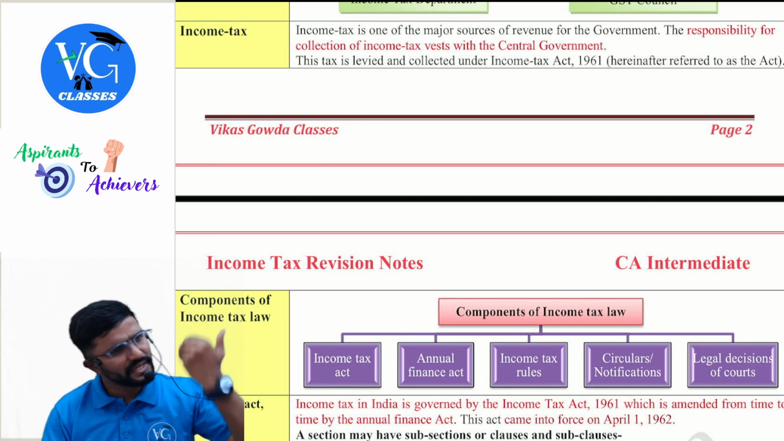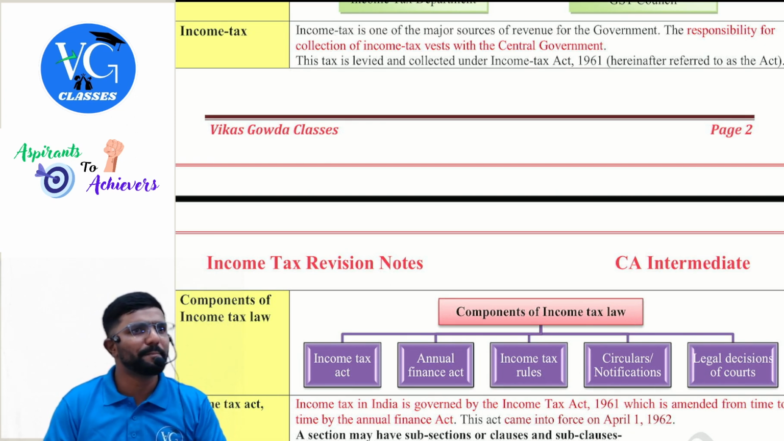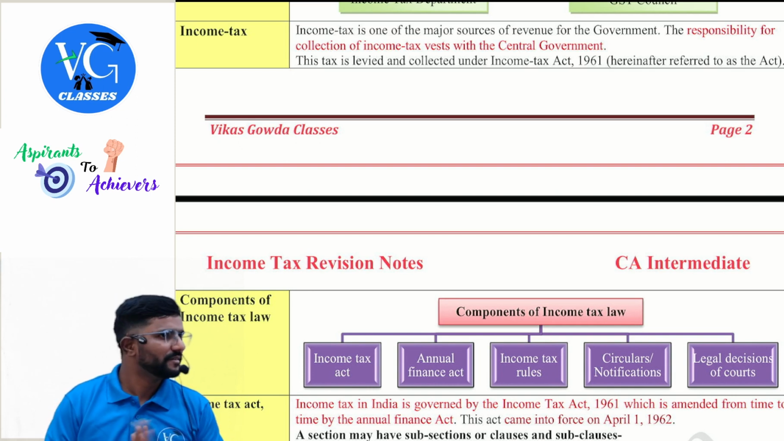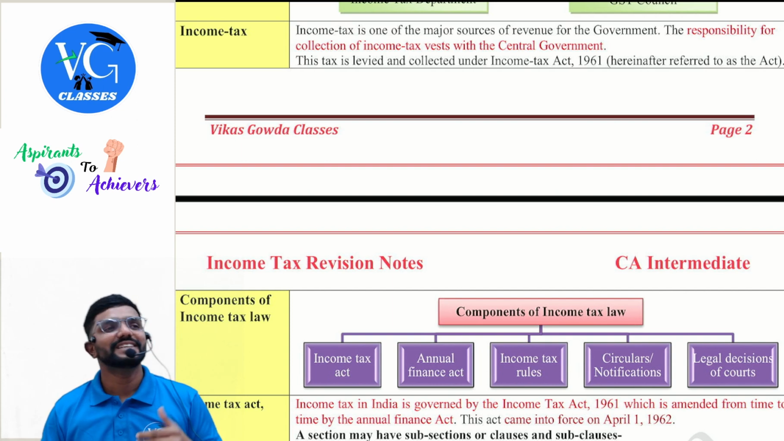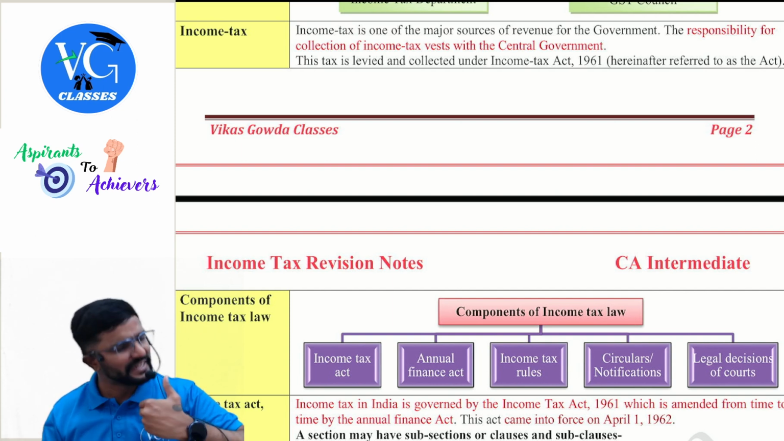And there are few exceptions also for this normal rule. In some cases, income of previous year will be taxed in the previous year itself. We will see that later. But to be frank, whatever I am telling is what they have told in the law. Is it literally followed?